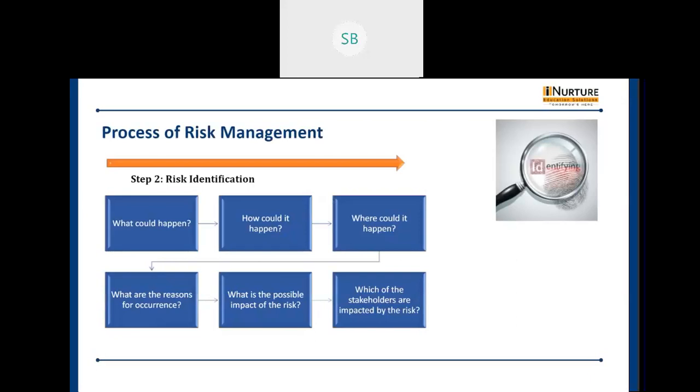When it comes to risk identification, we need to ask the following questions. These questions will help you in identifying what risks there are, and in which areas they are held, the highly risky areas. So you can think of this question: what could happen? If the risk is there, what could happen? How could it happen? If a particular risk is there, then what will happen, and how will it take place? Where will it take place? Then what are the reasons for the occurrence of that risk?